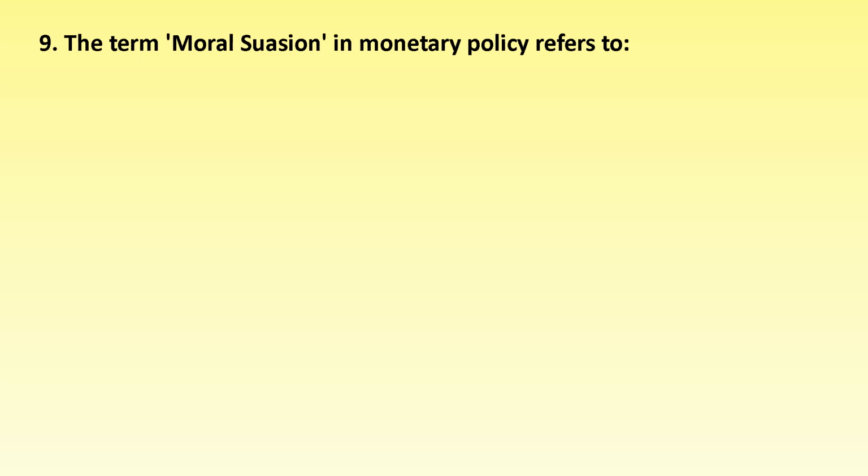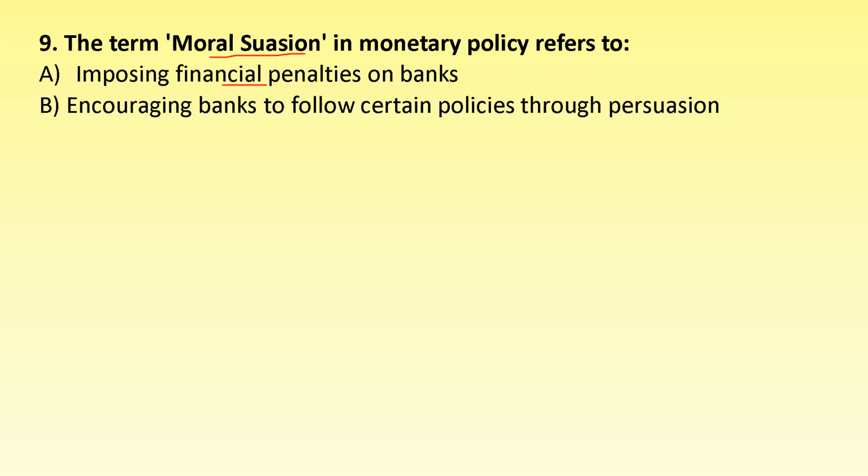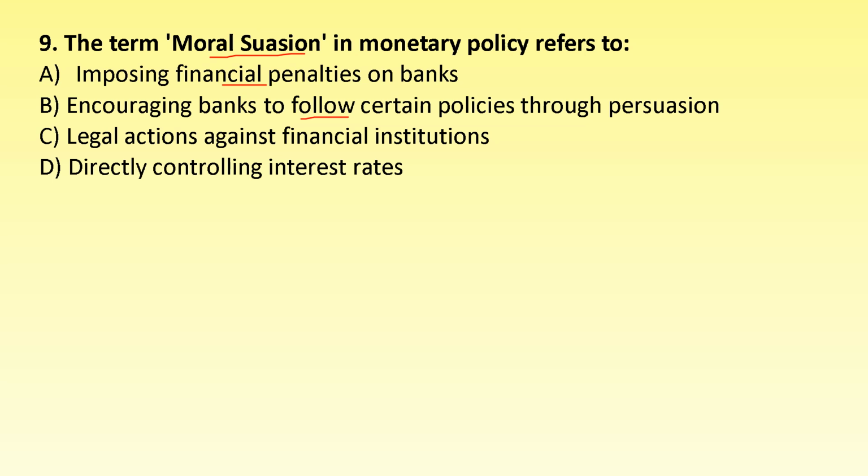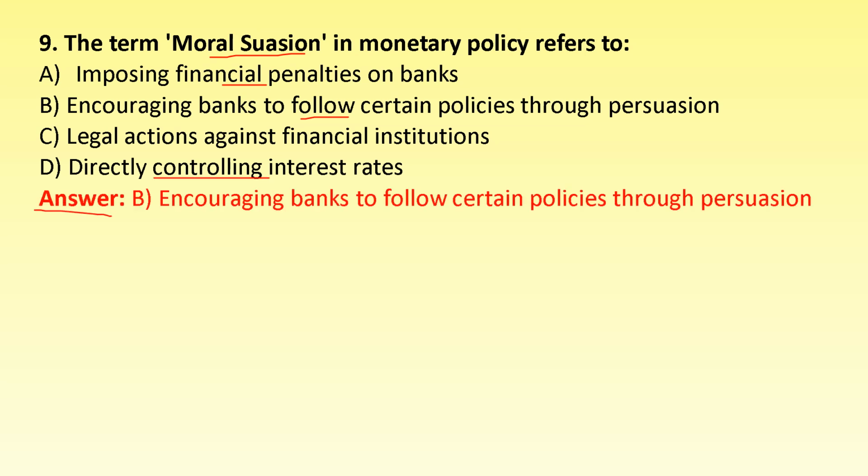Question number 9. The term moral suasion in monetary policy refers to imposing financial penalties on banks, encouraging banks to follow certain policies through persuasion, legal actions against financial institutions, and directly controlling interest rates. The correct answer is option B, encouraging banks to follow certain policies through persuasion.